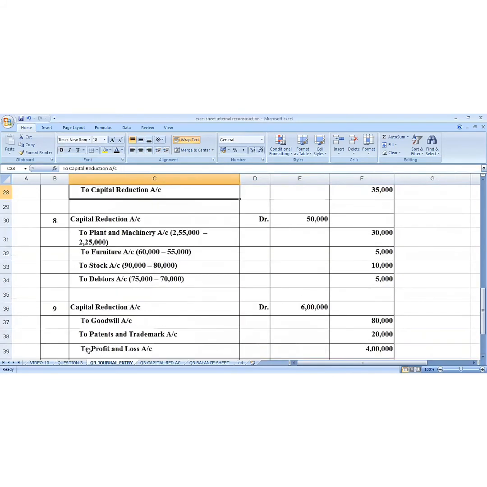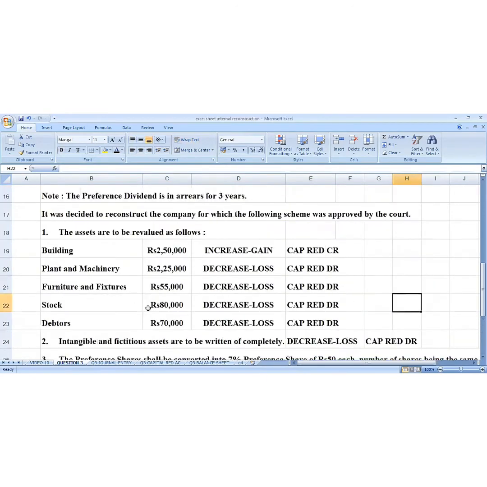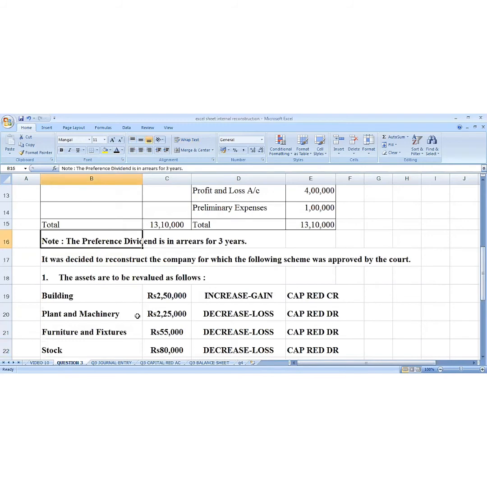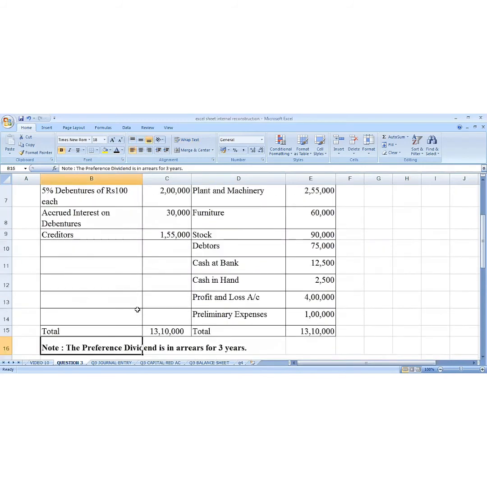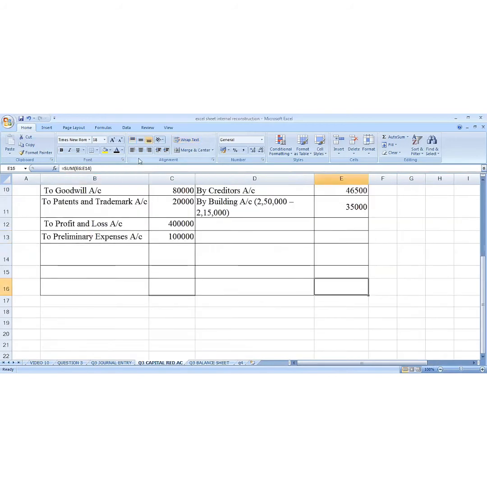Now we have completed all the 8 lines. Plus we have completed these areas of dividend. And we have also written off the preliminary fictitious assets and intangible assets. So what is next? Next is we have to take the total of the capital reduction account. The total of the capital reduction account is 6,76,500. Write it over here and take the total of the debit side and minus with 676, we get a difference. That difference is called the capital reserve account.